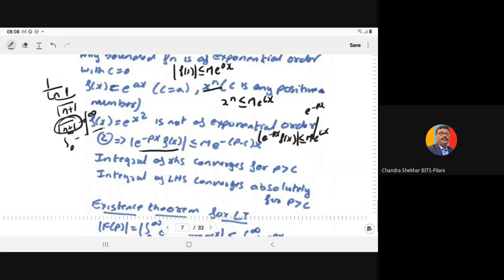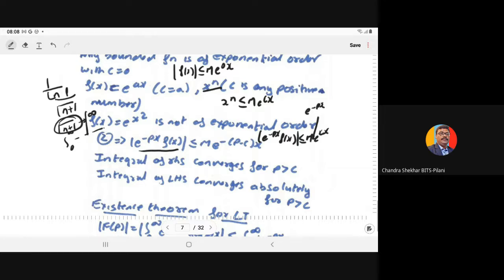And naturally the right hand integral exists. Because it is e to power minus (p minus c)x upon minus (p minus c), with limit 0 to infinity, that limit will exist.